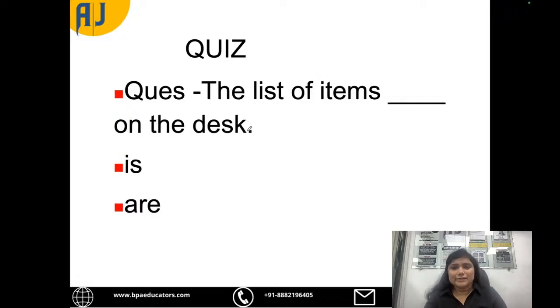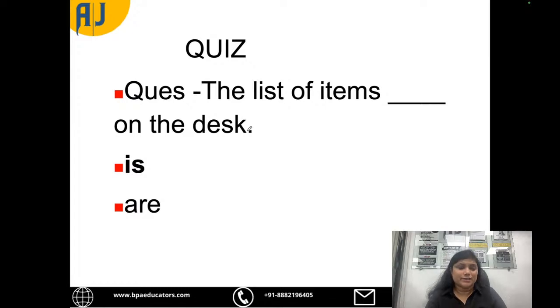The list of items dash on the desk. Are on the desk, is on the desk. What is correct? The list of items is on the desk, because this is list which we are referring to, and list is a collective noun. So that's why it will be is.